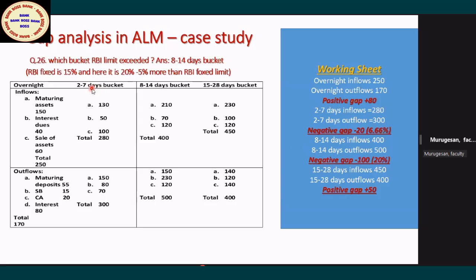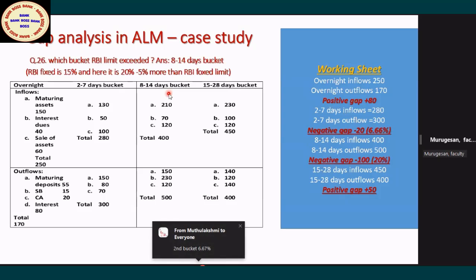Though it is shown separately in the question, practically it is 1 to 7 days. 2 to 7 days is a separate bucket, but earlier RBI had all in a single bucket, friends. Earlier it was up to 14 days, 10% we have to make it, no, sir? Then 20? Here in the worksheet, the negative gap is 20. How did we get that 6.66?